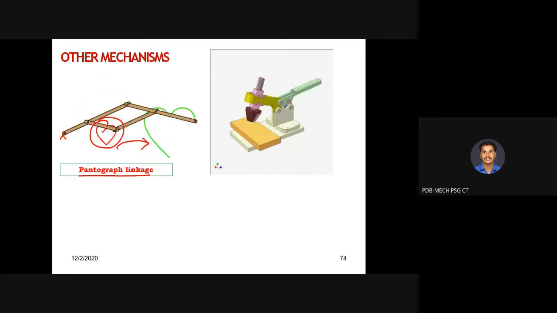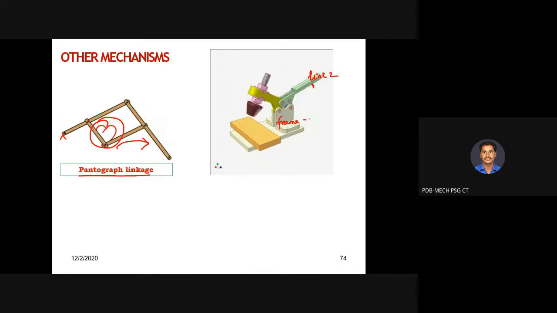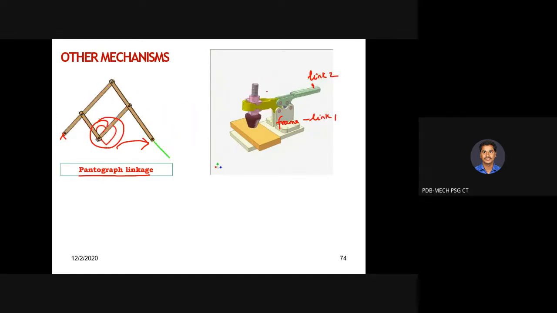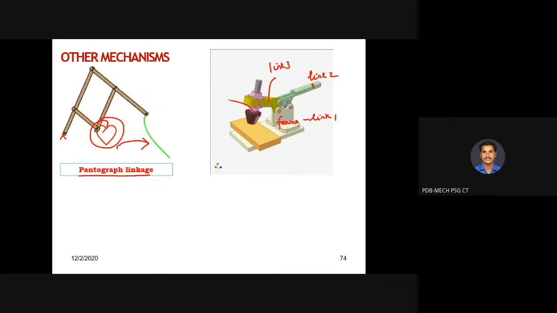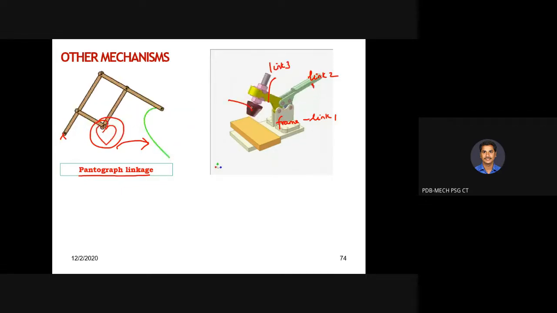So what is this mechanism, pa? It is like a stamping mechanism. Okay, so here you can observe a frame-like arrangement. So here one lever, this is link 2, this is frame link 1, and this green color is another link 3, which is attached to the stamping head. The stamping head is not a link because it doesn't move independently. It is going to move along with link 3. So link 3 is the stamping link, and this is your stamping head.